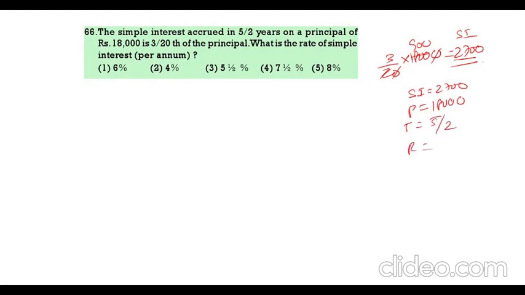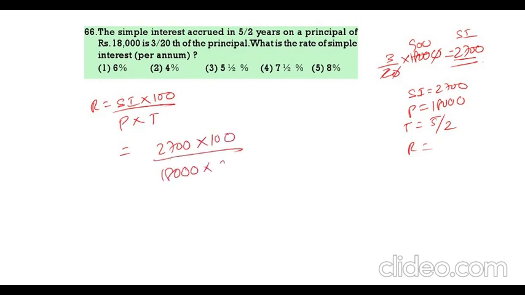R is equal to SI into 100 by P into T. SI 2,700 into 100 by 18,000 into 5 by 2. So 5 by 2 means 2 will go to the numerator. See here, calculations. 2 zeros, 2 zeros cancel. 18 ones 18. 5 threes 3. So 3 into 2, that is 6%. The answer is 6%.